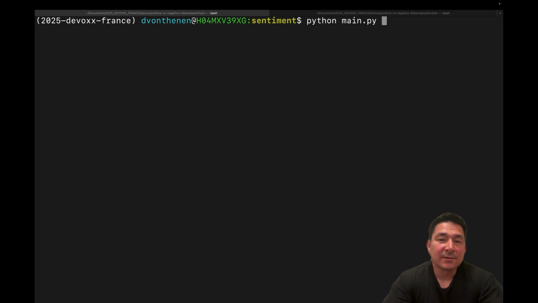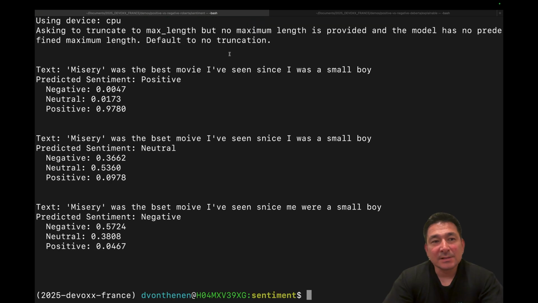For this demo, we're going to take a look to see how we can modify sentences in an adversarial fashion in order to avoid classification for sentiment analysis. You can see that in the first sentence, "Misery was the best movie I've seen since I was a small boy." And you can see that that definitely is a correct sentiment of positive, with a prediction of 97.8%.